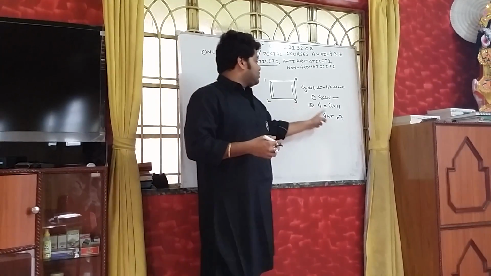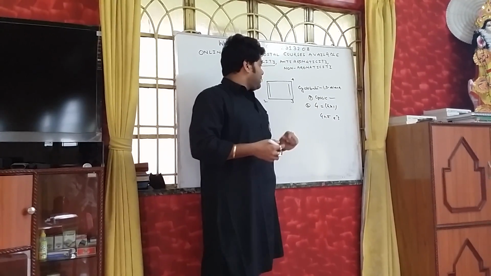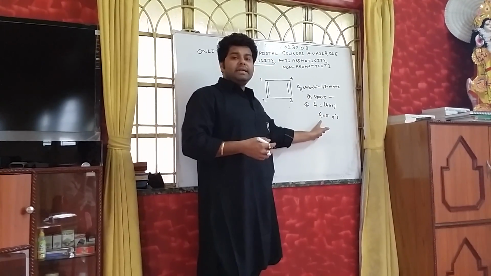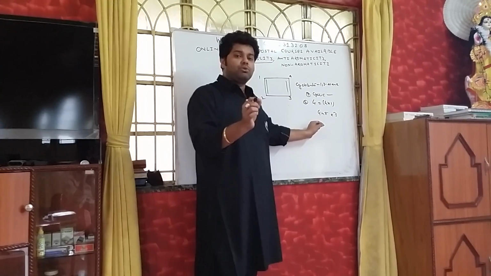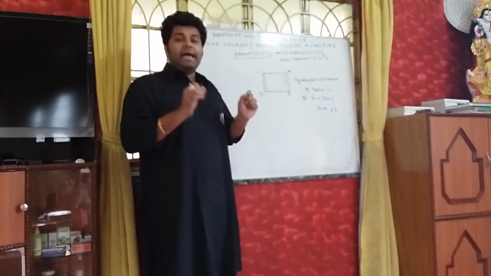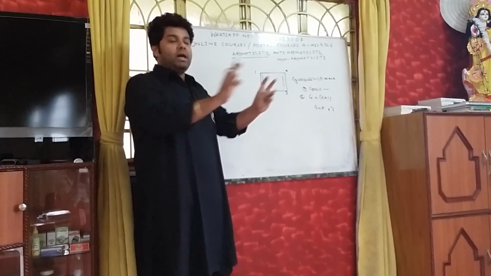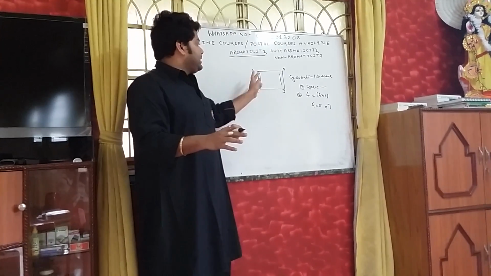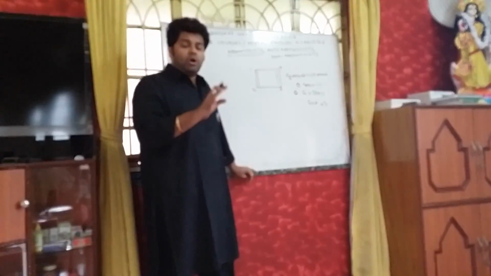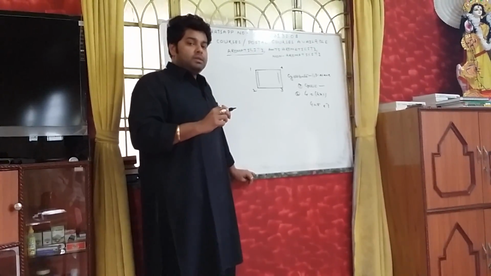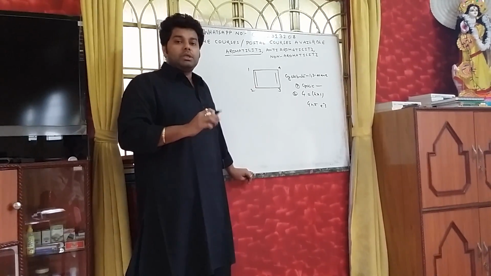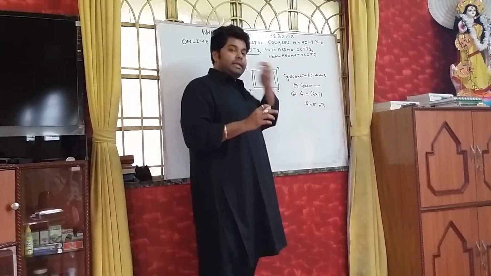Now definitely we can be assured that this is not an aromatic compound, because it's not following Huckel's rule. 4n plus 2 is not possible here. So it's 4n pi electrons.